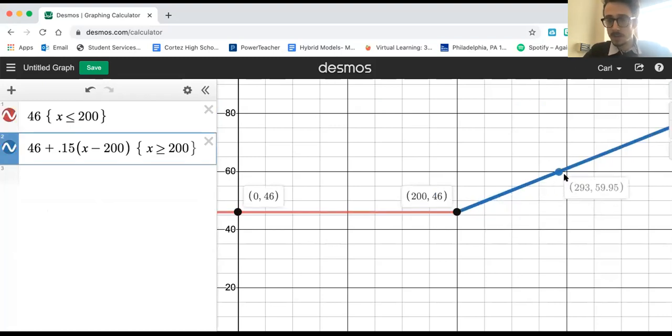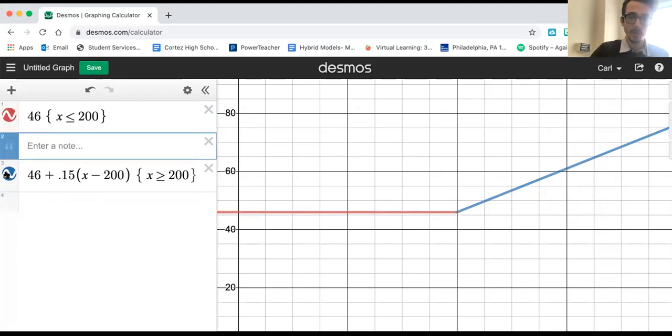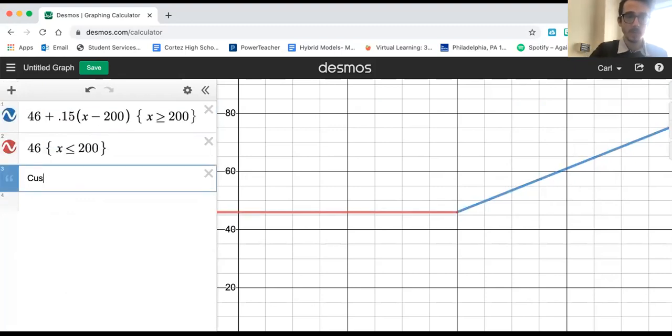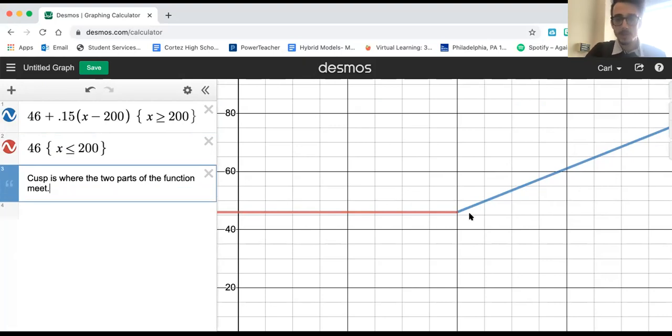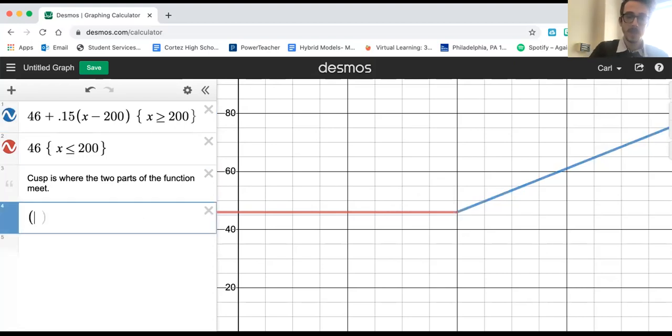So this is pretty nice. This asks us to graph it, and that's what we got. I'll make a note here about the cusp. Another thing that was brought in for us here is the cusp. The cusp is where the two parts of the function meet, which hopefully we can agree is going to be right here. So in this case, our cusp is the point 200 for x and 46 for y.